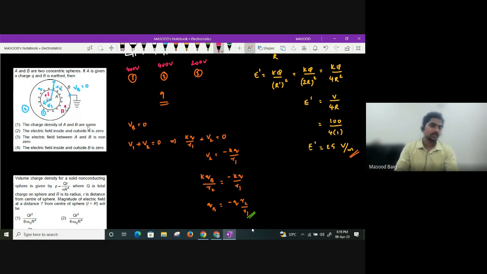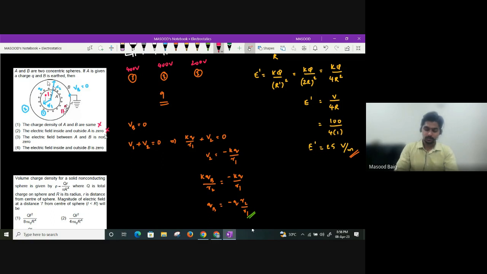Charge density of A and B are not the same, because even though they may have the same charge, let us take charge here is Q, here it is minus Q, guys. Even though they may have the same charge, because their radii are different, the charge density will not be the same. Electric field inside A is 0, but outside there will be field due to A, guys. Again, always remember electric field at any point will be the vector sum of electric field due to all the charges present in the system. Electric potential at a point will be the algebraic sum of potentials due to all the charges present in the system.